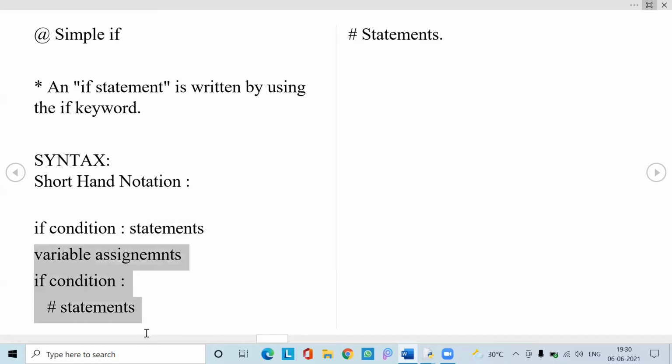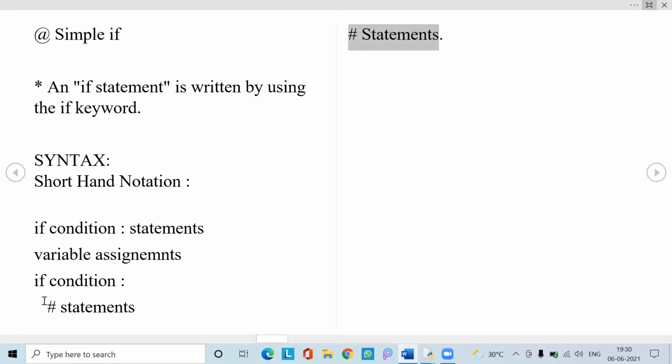And this is the second representation. That is variable assignments. We can assign any variables with some values. Then if, and again the condition followed by a colon. If the condition is satisfied, these statements will execute. And these are the n+1 statements. If the condition doesn't satisfy, it goes to the n+1 statement that is outside the block.